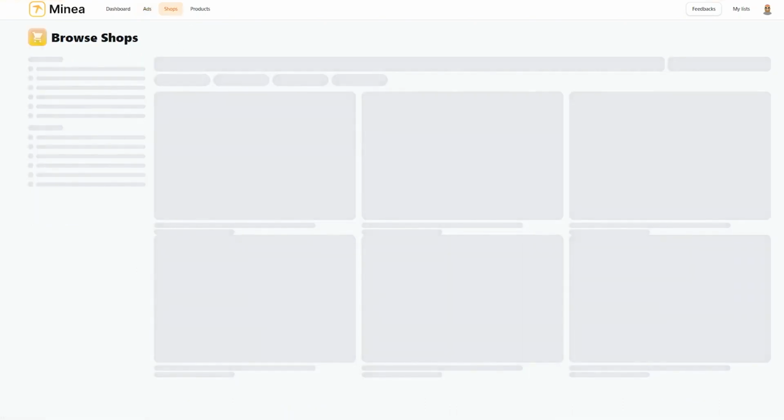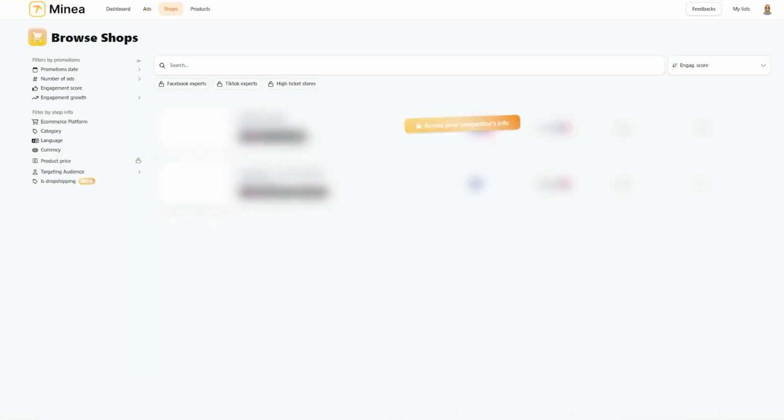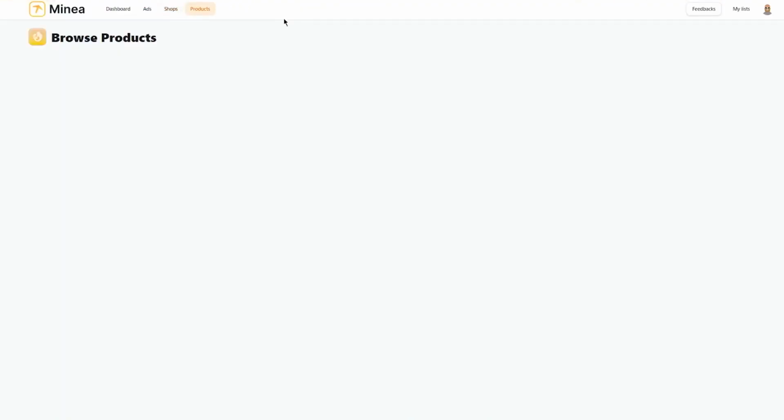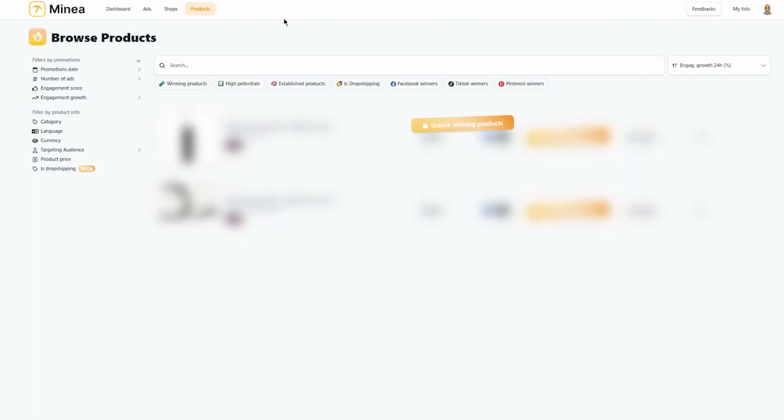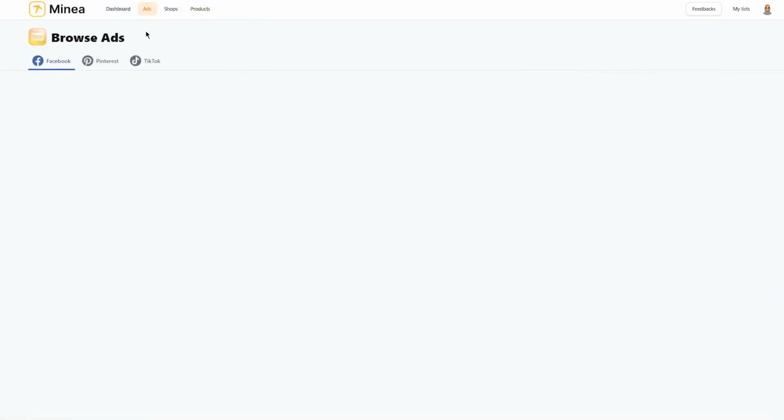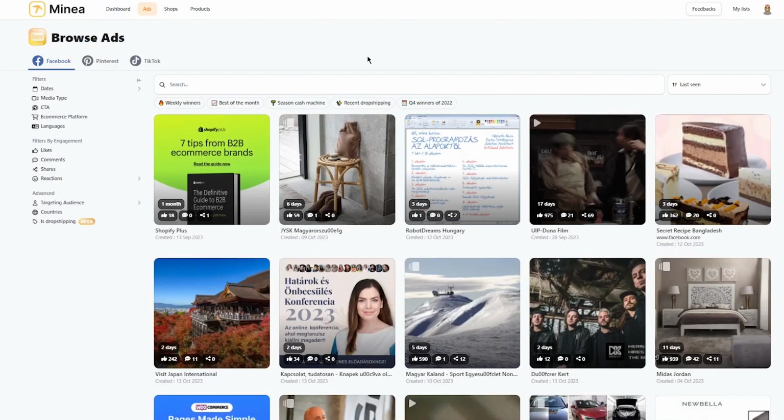Then moving on to shops, again, same as PiPiad, you can browse different shops, but for Facebook, TikTok, and Pinterest. Obviously, you're going to need to upgrade your plan, same as PiPiad. But to be honest, PiPiad gives you very limited things on the free trial. Minea, on the other hand, gives you a bit of a free roam option, like you don't have a lot of limitations. Although you don't get to see shops or products, but in ads or in dashboard, you can scour through all the things as much as you want. They don't stop you from anything.